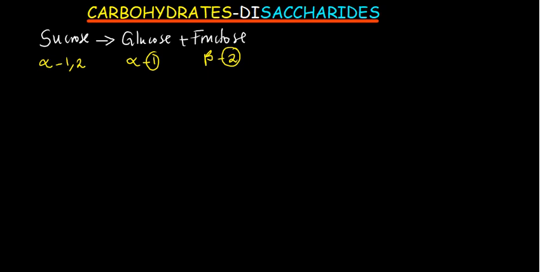Therefore the bond that is formed, we are calling it alpha 1,2. Why is it 1,2? Because it's carbon number 1 of glucose with carbon number 2 of fructose. So you always mention the smaller number first before mentioning the bigger number. So this is what we need to know. Now let's remind ourselves of the structure of alpha glucose and also beta fructose.